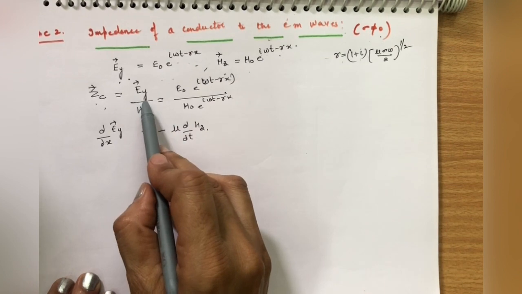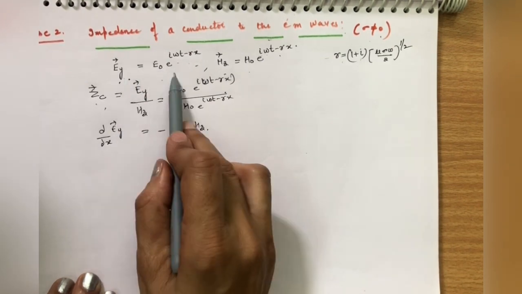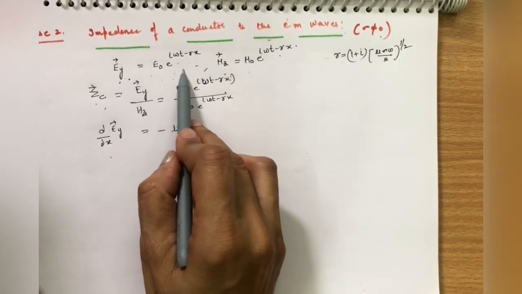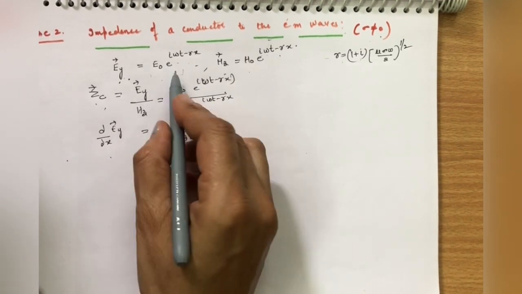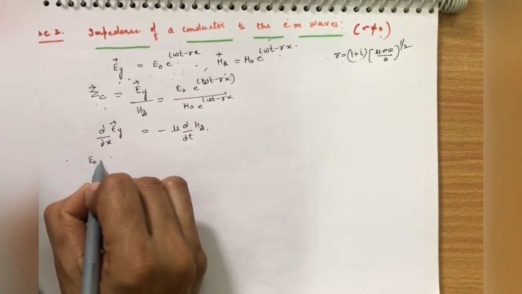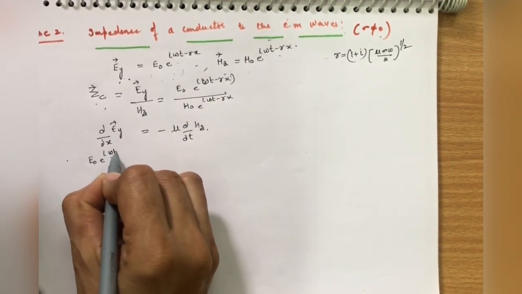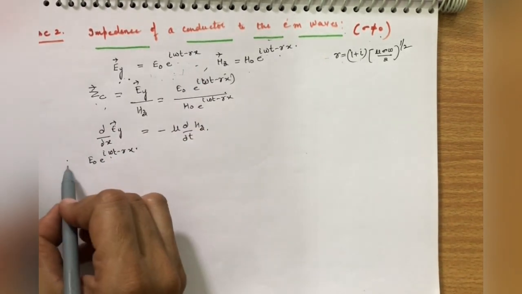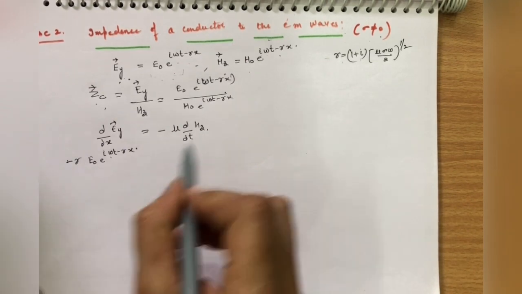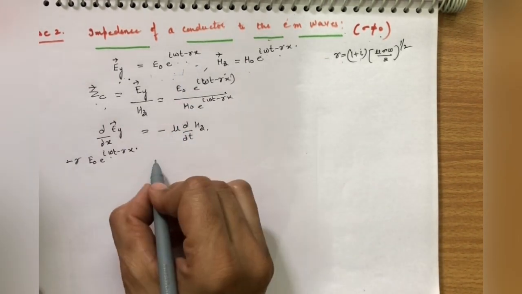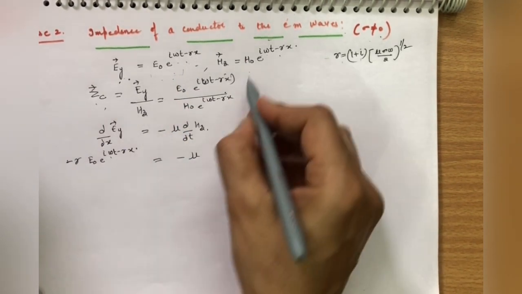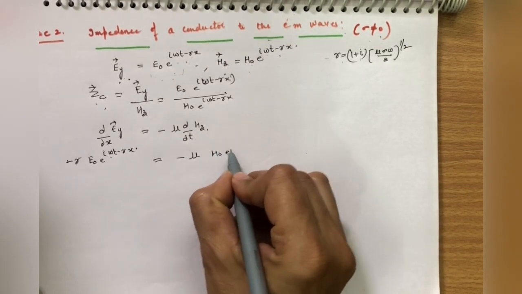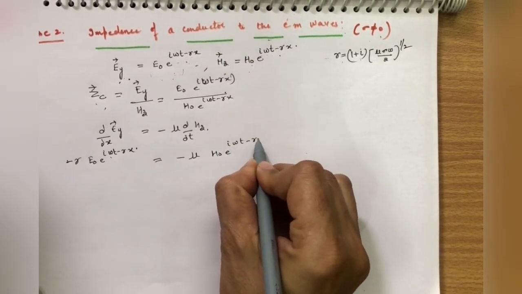So take the derivative of Ey with respect to x. This will be E naught e raised to power iota omega t minus gamma x, with respect to x meaning minus gamma will be here, equal to minus mu, with respect to t, H naught e raised to power iota omega t minus gamma x.